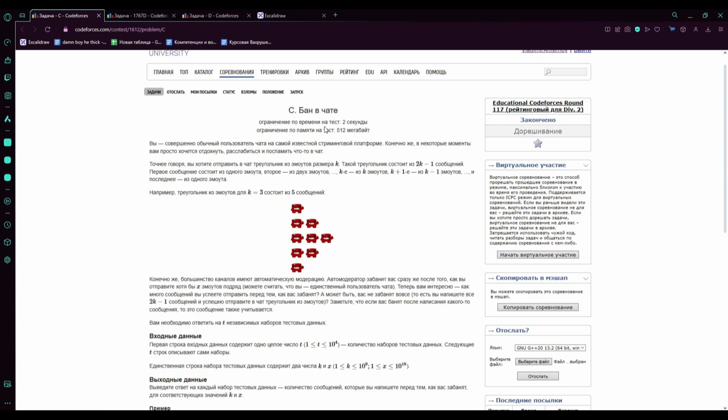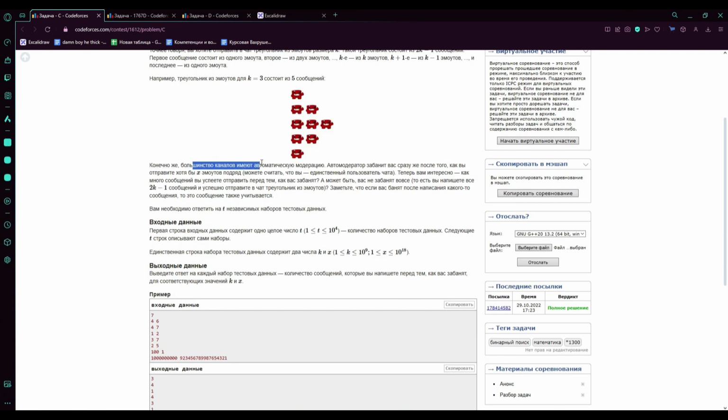Let's move on to the plan in the chat. 2 seconds, 512 megabytes. You're just an ordinary chat user. You want to send a triangle of emojis in the chat that is size K. Such a triangle consists of 2K-1 messages. The first message consists of 1 emoji, the second one has 2, and so on up to K. So the triangle with K equal to 3 consists of 5 messages, and the third one consists of 3 emojis. The subsequent ones actually decrease. The picture mostly explains it.